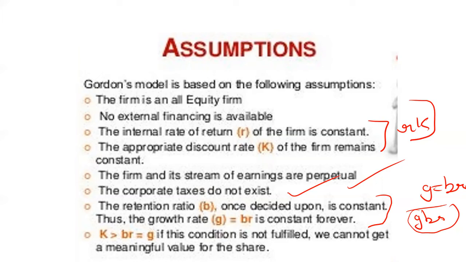Then K is greater than BR is equal to G. This condition has to be fulfilled. If this condition is not fulfilled, we cannot get the meaningful value of the share. If K, the cost of capital, is greater than BR and it is equal to G, and this condition is not fulfilled, the meaningful value of the firm will not be determined. Let me tell you differently. This condition is very much required to be met successfully.